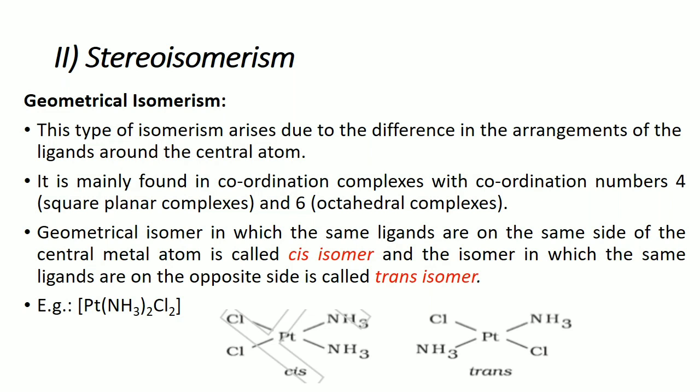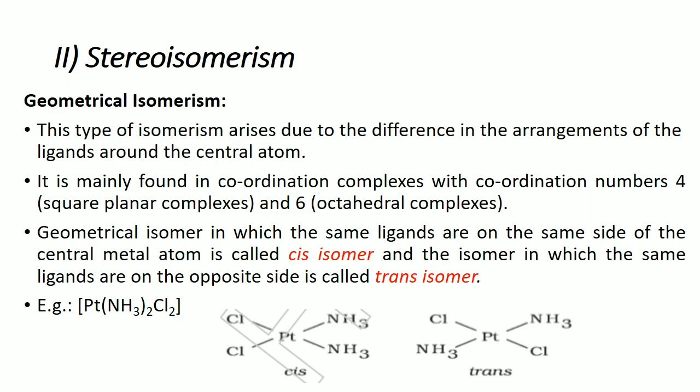So geometrical isomerism is the difference in the arrangement of the ligands around the central atom. From the example of the platinum complex, you can see that when ammonia is present on the same side, that is called a cis isomer. And if the ammonia is on the opposite side, that is called a trans isomer. These are the two classifications in geometrical isomerism, where the same ligands on the same side are the cis isomer and the same ligands on opposite sides are called the trans isomer.